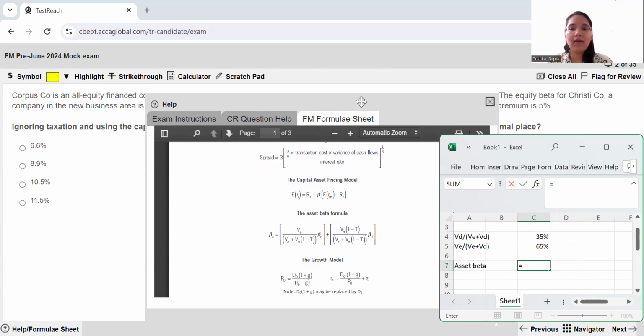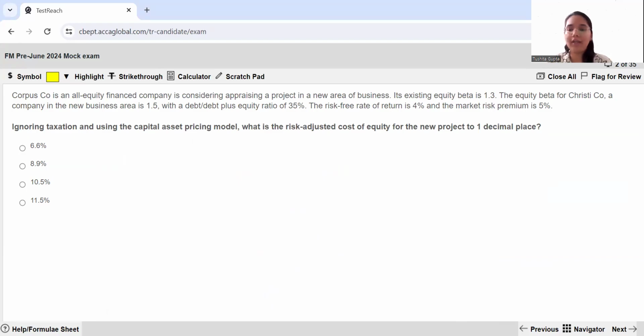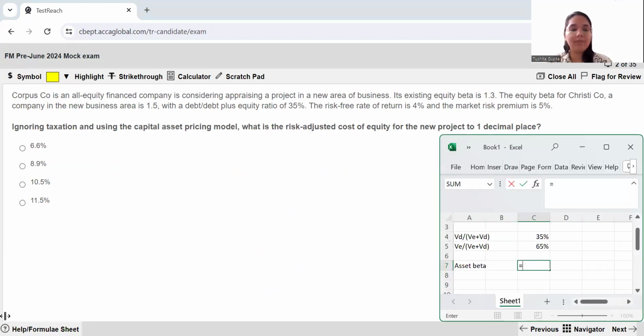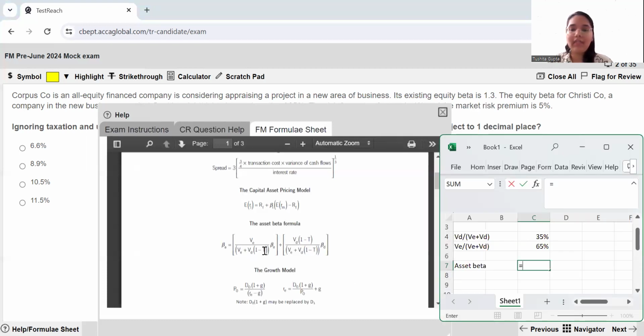The equity, how much is the equity beta given? Equity beta is given to be 1.5. So again, let's open the formula sheet as well. So 1.5 needs to be multiplied with value of equity. First, I'm taking the value of equity. Value of equity is 65%.